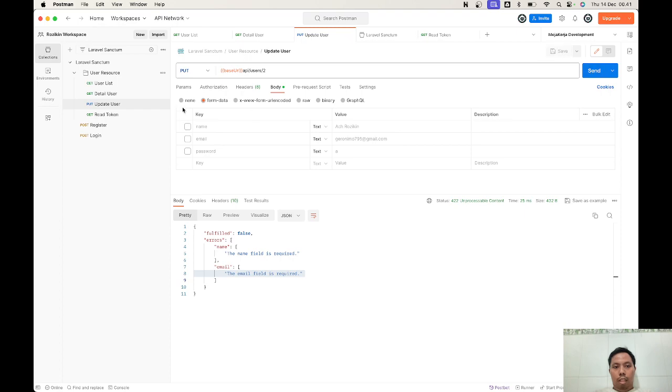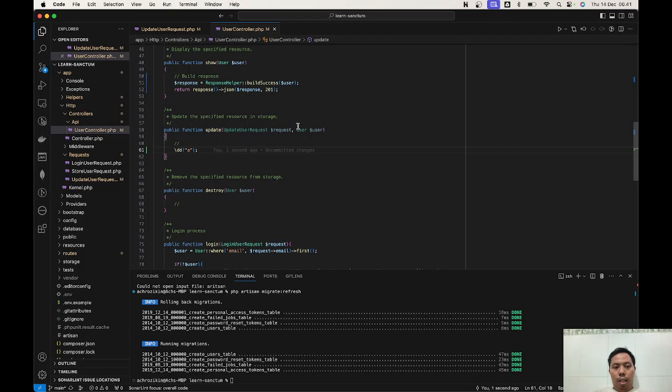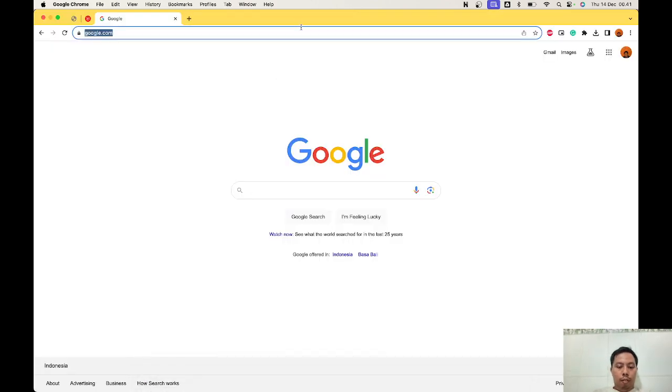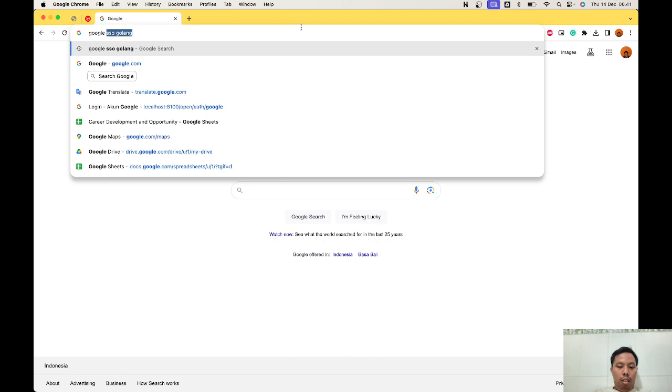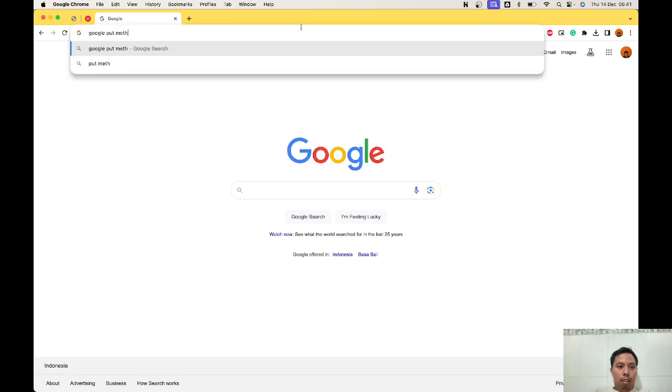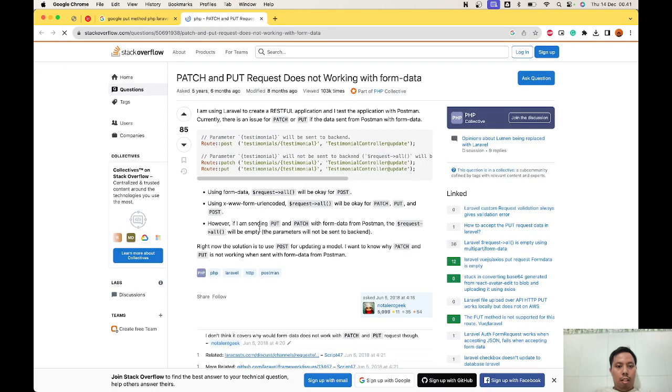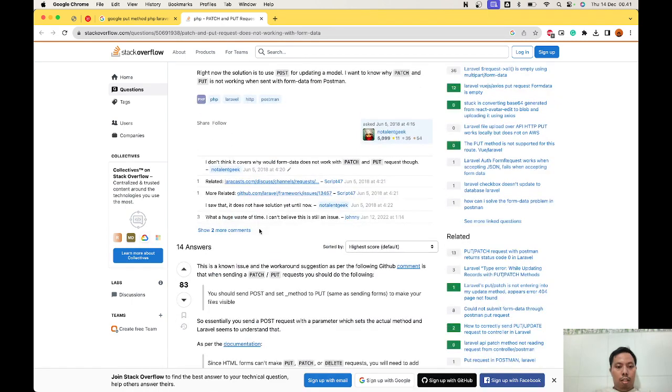How about we check Google: put method PHP Laravel cannot be read. Let's find the problem. Nah, I think this one.